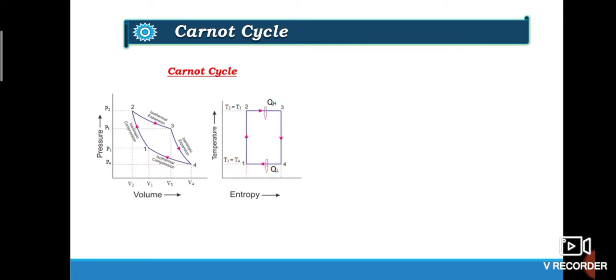You can see here in the TS diagram, 1 to 4 is the heat rejection, whereas 2 to 3 is the heat addition process.